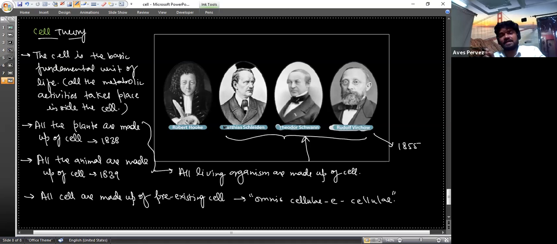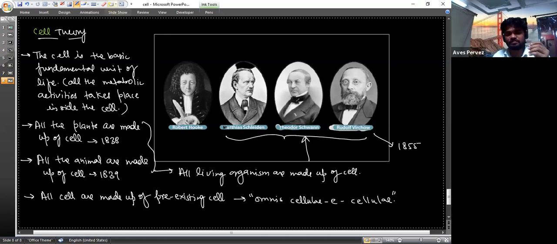And he did an experiment to show this. Actually he was not able to prove it, but it was added, and the theoretical and experimental proof was given by another scientist, Louis Pasteur. Louis Pasteur proved this statement, that every cell is made up of a pre-existing cell.